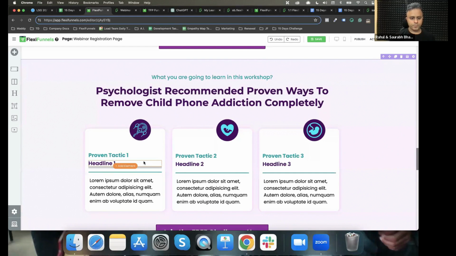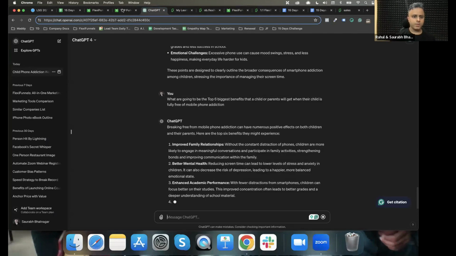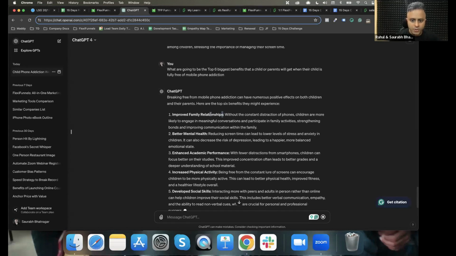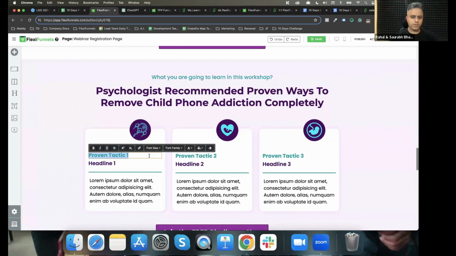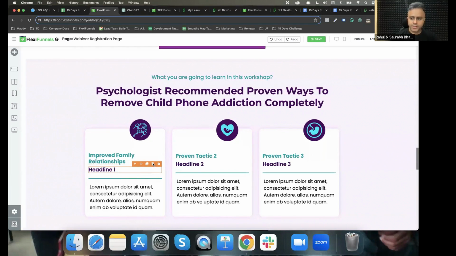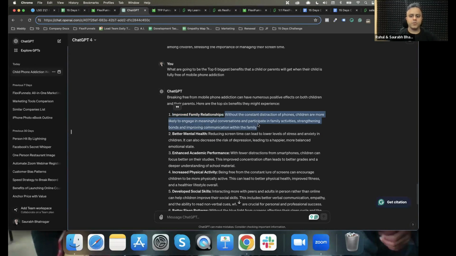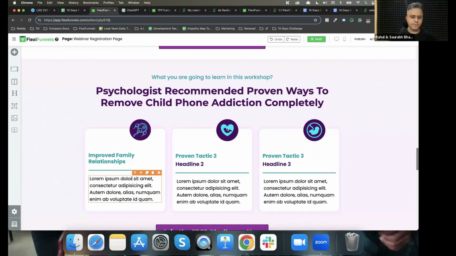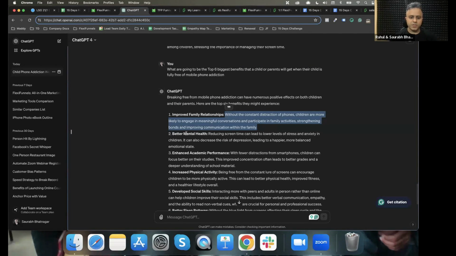Okay, let's put it over here. Now this is something which is going to help you. I'm going to pick this headline, improved family relationships, and put it over here. Then this is not needed. Without the constant distraction of phones, children are more likely to engage in participation. And then I'm going to put this paragraph over here. Does that make sense? Now this looks very powerful, right?